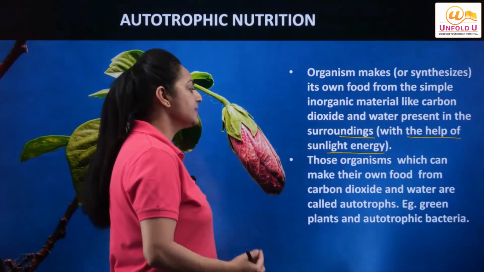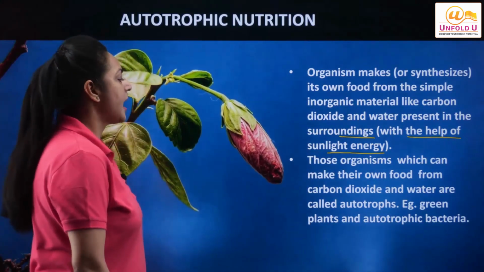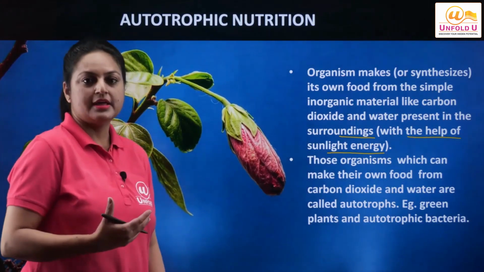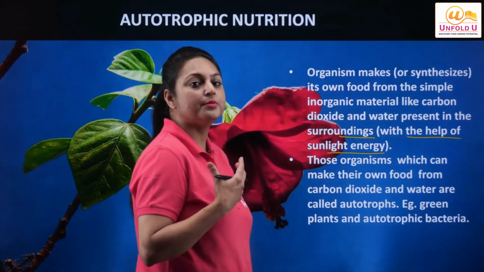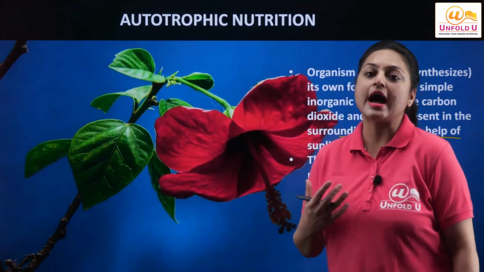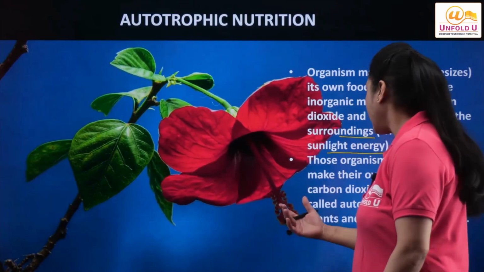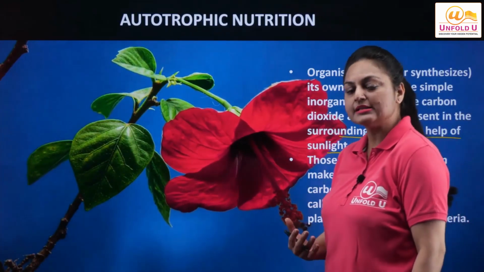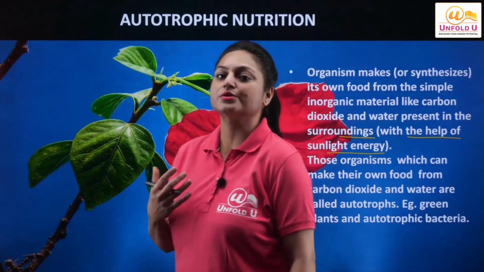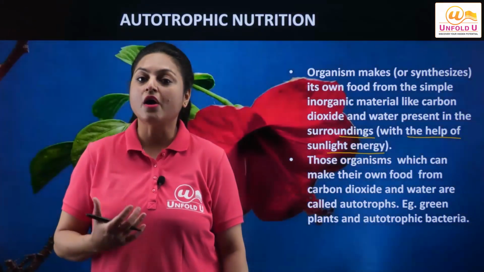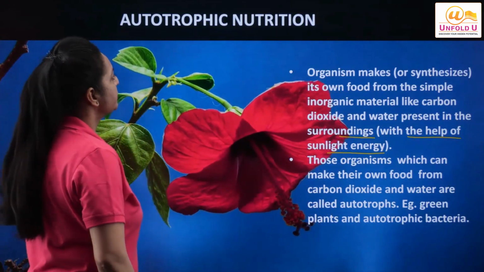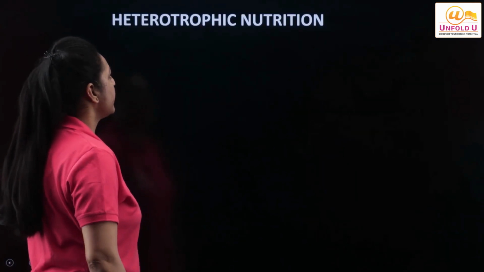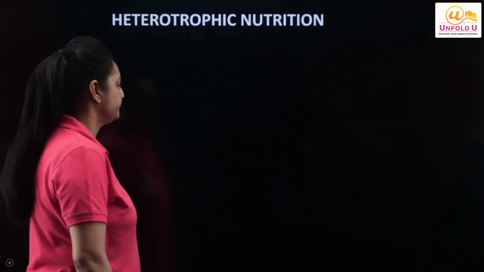So those organisms which can make their own food from carbon dioxide and water, that means those organisms which can take up the autotrophic mode of nutrition, are called autotrophs, and these organisms are plants and certain other autotrophic bacteria which fall under kingdom Monera. So this is about the autotrophic nutrition, and then we have the heterotrophic mode of nutrition.